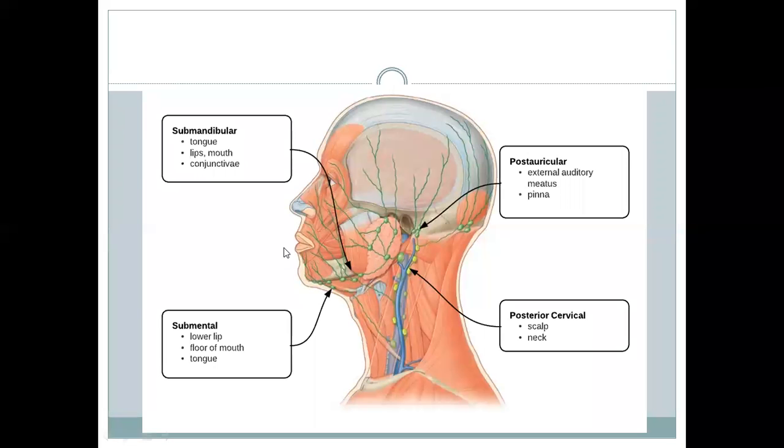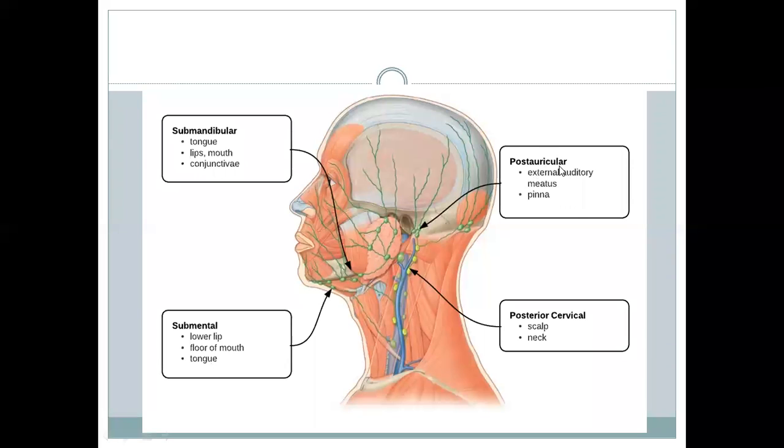So all these things go to submental nodes, but the rest of the areas like frontal sinus, ethmoid, the maxillary, and the forehead, the nose, the medial part of the eyelids, conjunctiva, cheeks, upper teeth, lower teeth, vestibule, gums, anterior part of the tongue, they are all drained into the submandibular. Submental: the center part of the lower lip, the anterior part of the floor of the mouth, and the tip of the tongue.